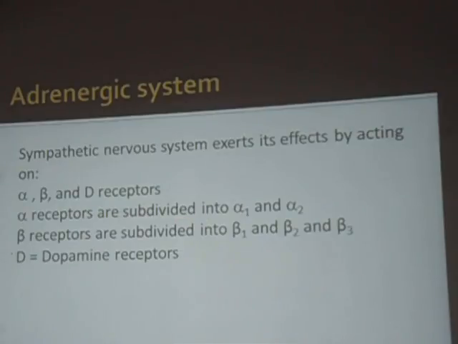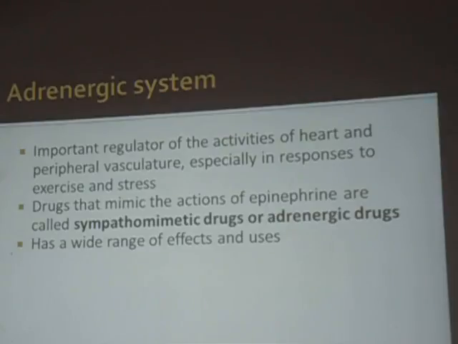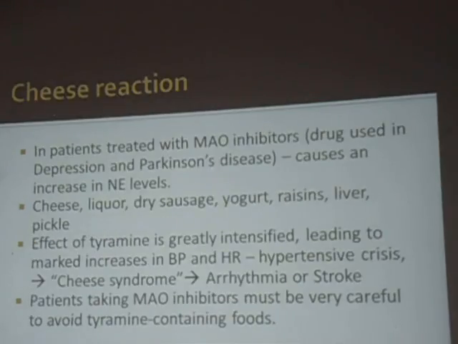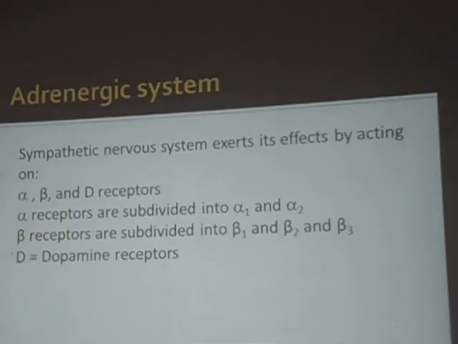So alpha receptors, where they are present, and beta receptors, where they are present. Where is the beta 1 receptor present? Heart and JG apparatus. JG apparatus is the juxtaglomerular apparatus. Where are alpha 1 and alpha 2 receptors present? I have not put that diagram, sorry for that. So alpha 1 receptors, preganglionic or postganglionic, present in glands.